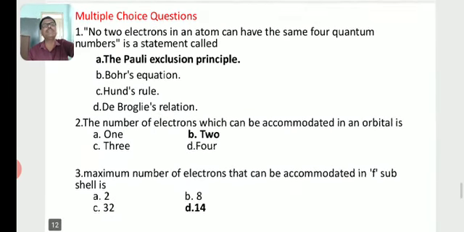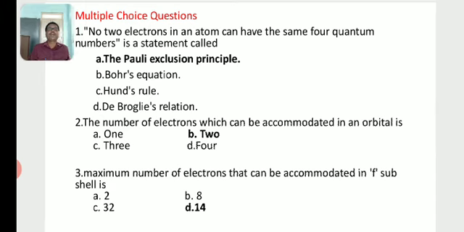Then the multiple choice questions. No two electrons in an atom can have the same 4 quantum numbers is a statement called: Pauli's exclusion principle, Bohr's equation, Hund's rule, or de Broglie's relation.